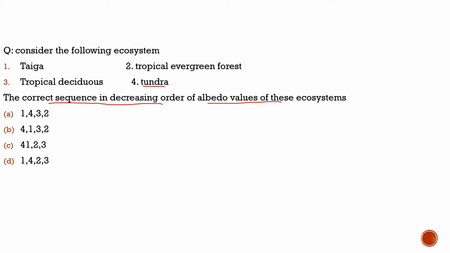Now let's try to solve this question. Which of the following ecosystems has the maximum albedo value? Tundra comes first, then taiga second, then tropical deciduous forest third, and fourth is tropical evergreen forest. So what would be the correct sequence? It would be 4 1 3 2. Can you find that here? Yes, it is option B. So for this question, the correct option is option B.